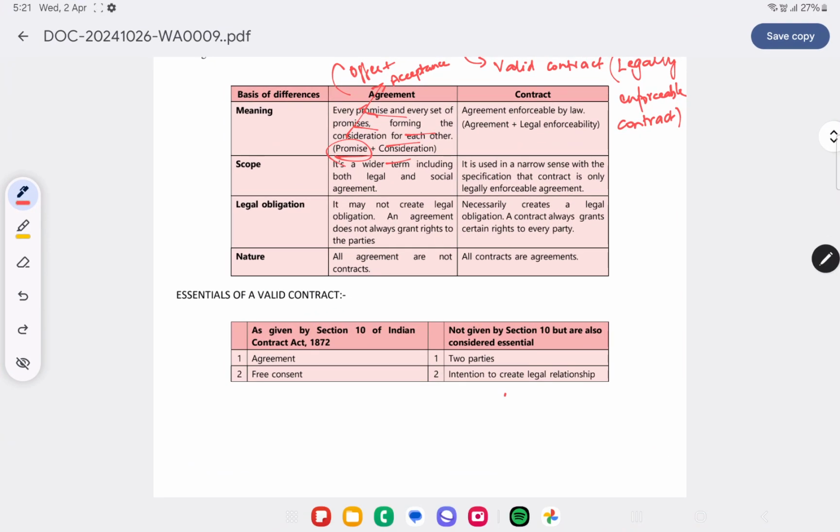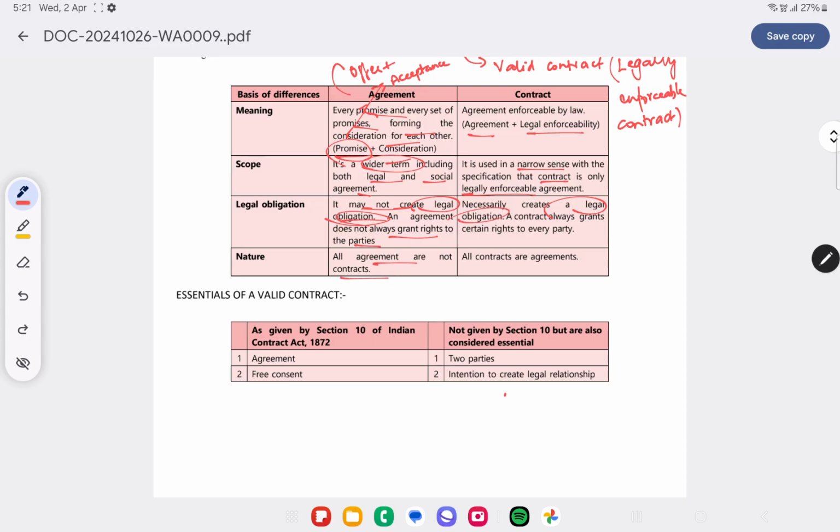And what about contract? Contract is also an agreement, but it has legal enforceability scope. It's a wider term because legal and social, both types of agreement are included, whereas this is narrower in nature, because this includes only legally enforceable agreement. What about legal obligation? Agreement may not create legal obligation, does not always grant rights to parties. There's no legal relationship or legal obligation only over here, whereas contract, there's always legal obligation.